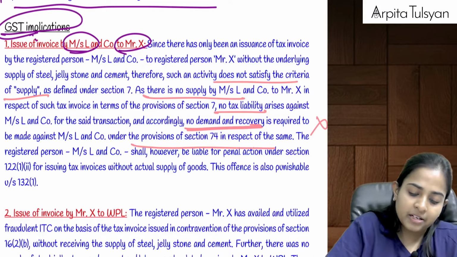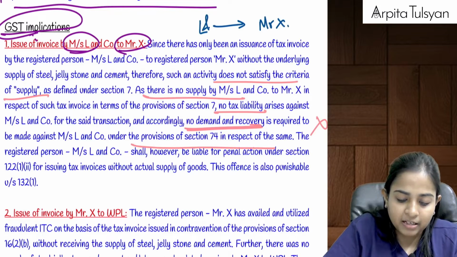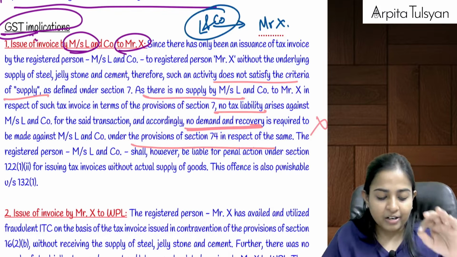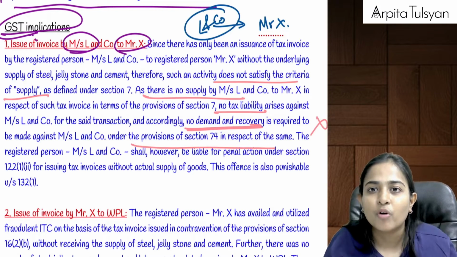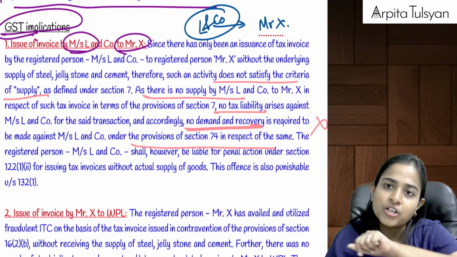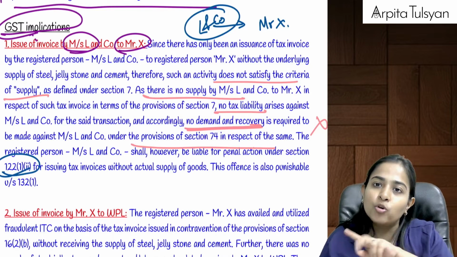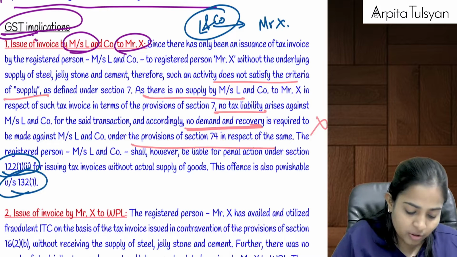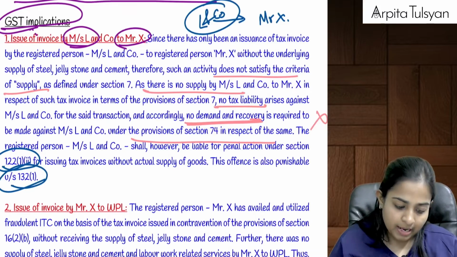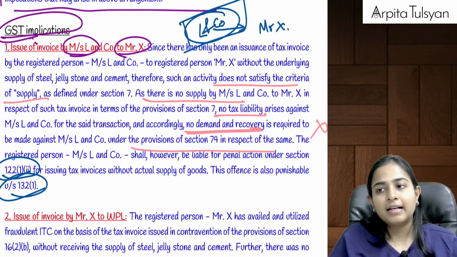Now, thinking from L and Company to Mr. X, can we say L and Company will be liable for issuing bogus invoices, liable for penalty as well as punishment under section 132? So under 122, can we say it will be liable under section 122(1)(2), bogus second one. And this will also be liable under section 132(1), clause B. Are you clear with this? That is the first thing that is going to come on L and Company.